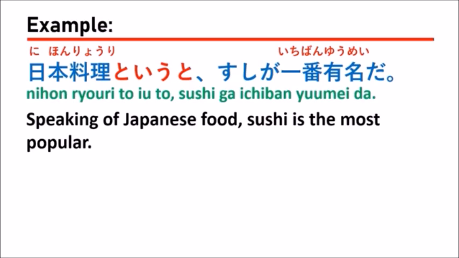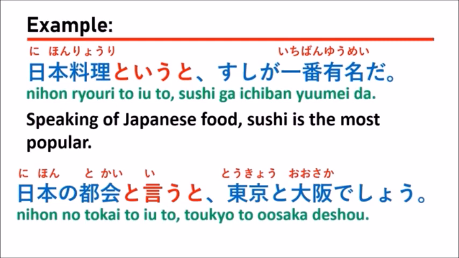When we talk about the topic of Japanese food, many people will imagine sushi, right? Because sushi is a very popular Japanese food in Japan. So many people know about that. So when we use というと, that means we take some topic and we take some component of that topic, or the most famous one.